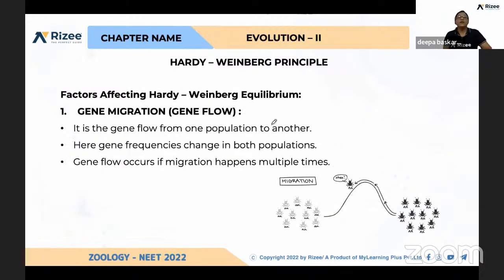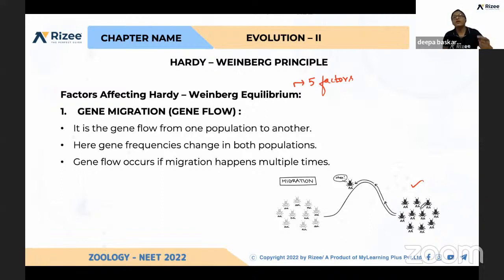See here, what are the factors affecting Hardy-Weinberg equilibrium? There are 5 factors that influence the Hardy-Weinberg equilibrium. One is gene migration and gene flow. For example, take a population of beetles having a darker color.